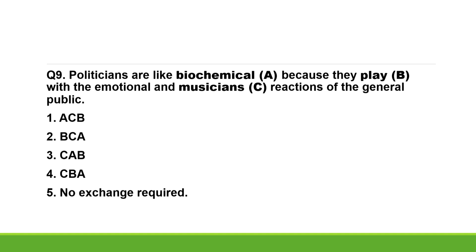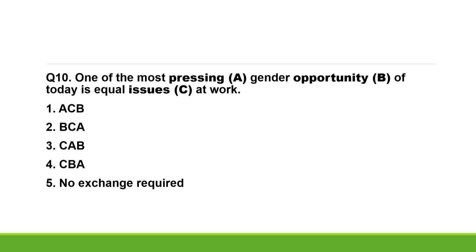The C should be in the place of A. The word B is in the correct place. Hence, option 4, that is CBA, is the correct answer. So, the rearranged sentence is: politicians are like musicians because they play with the emotional and biochemical reactions of the general public. Fine. I hope it's clear. Now, moving on, solve the next question.